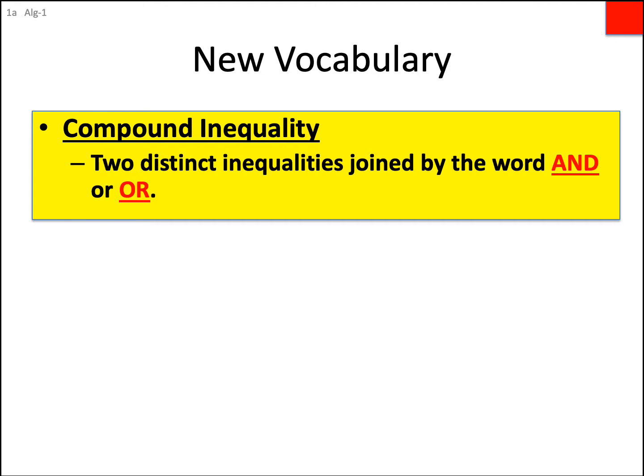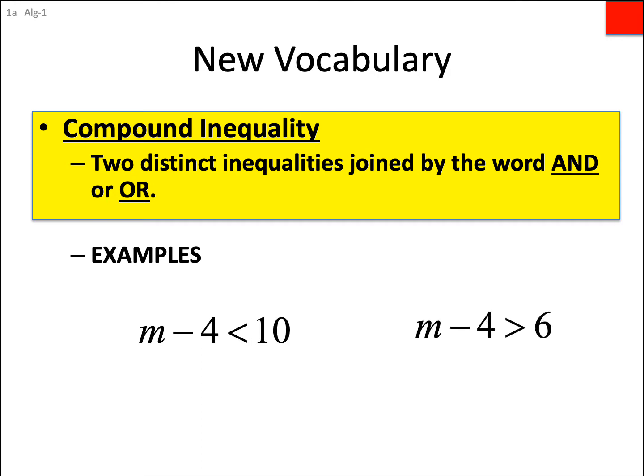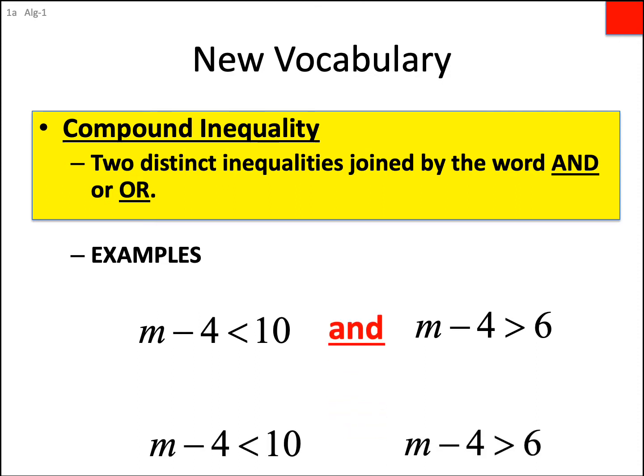It says "and" or "or". So that means there's going to be two inequalities that are joined literally by the word "and" or by the word "or". Okay, so for those of you writing that down, it still doesn't make any sense. It will when I show you a quick example. Okay, so here's one inequality. Here's another inequality. I'm going to join these literally with the word "and" or I will join them literally with the word "or". And mathematically, this has importance, and that's what we'll explore today.